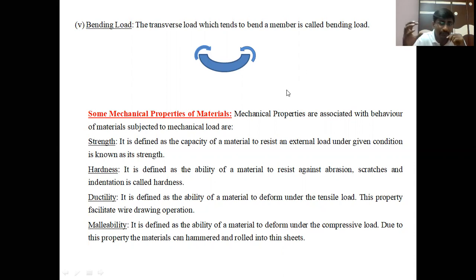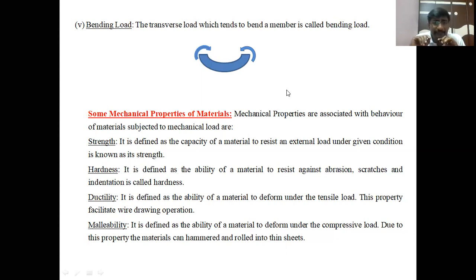When you apply the load on that member, it can oppose that load and develop internal forces based on this strength. These internal forces developed depend on the strength. If the strength of the material is more, it opposes more forces, more loads.